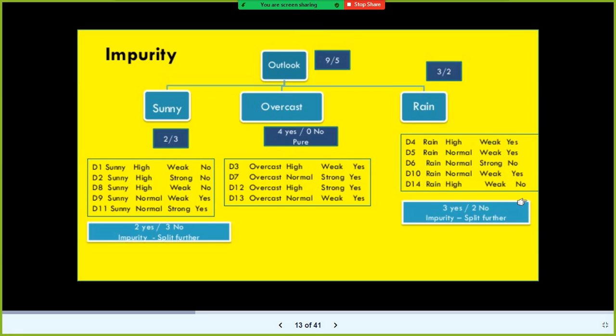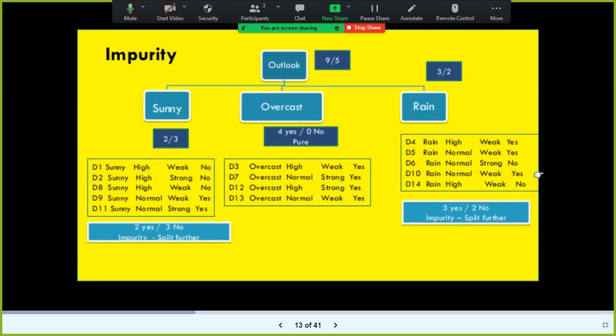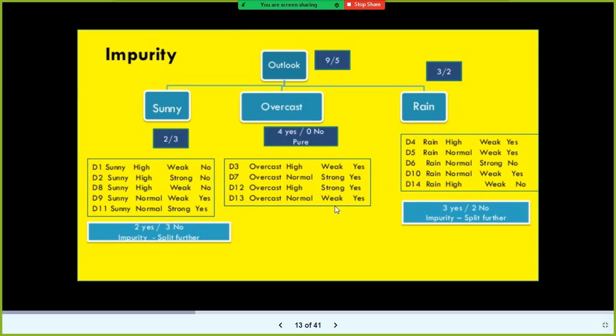Whichever group has impure values in it will undergo further split. Since overcast is a pure node, it doesn't require any further splitting. This one and this one are impure nodes, so they require further splitting.